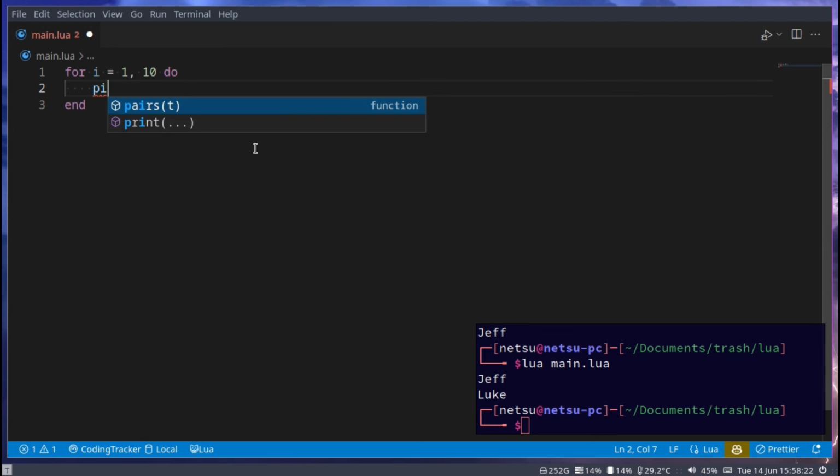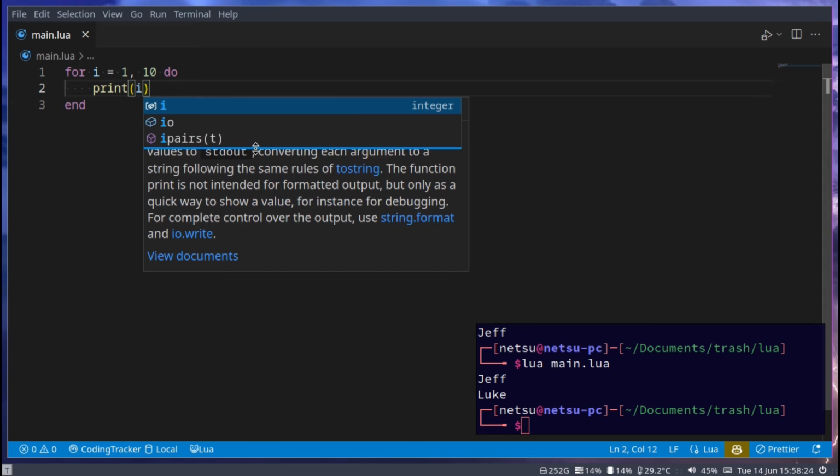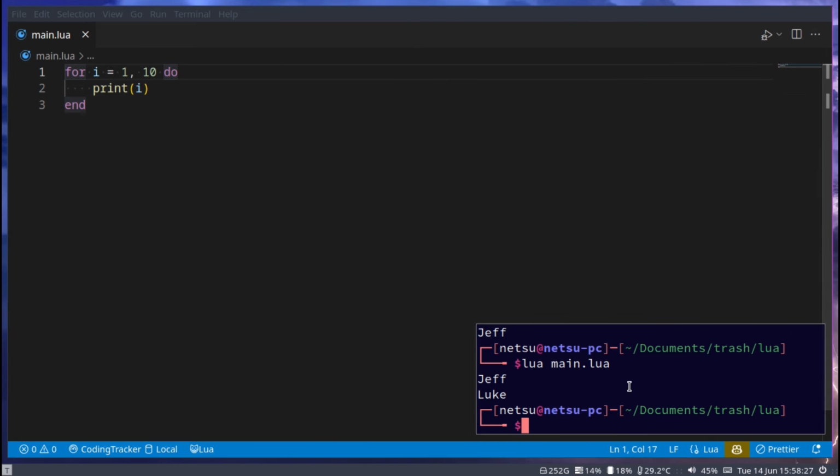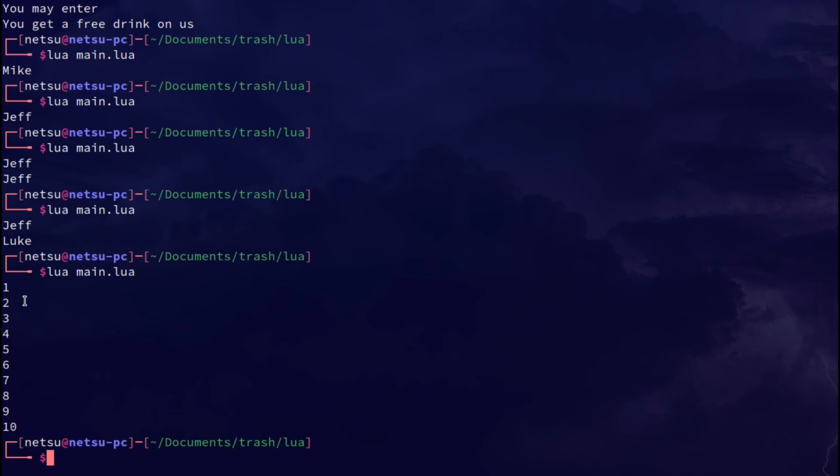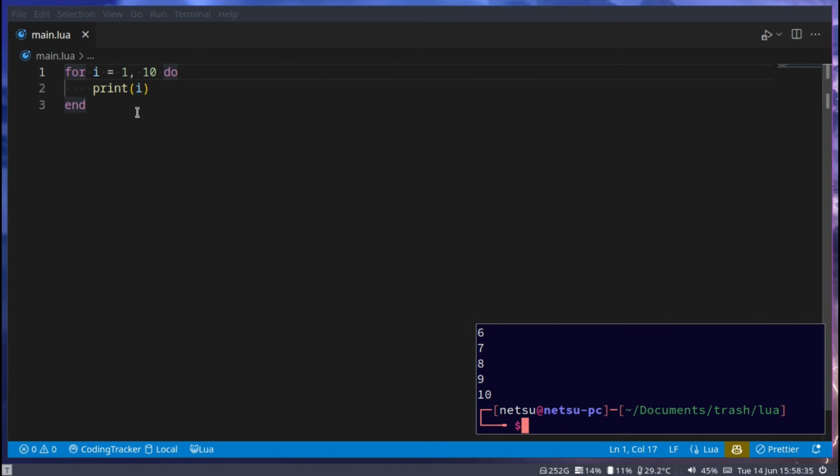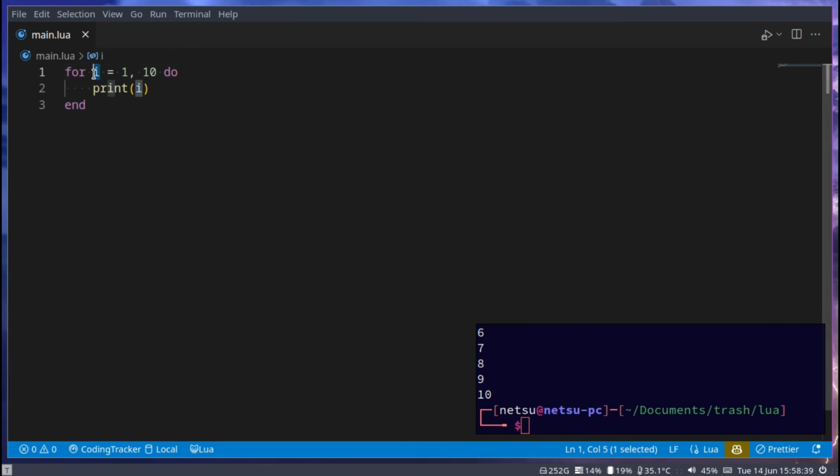And here we can say print I. This will count from 1 to 10 and print it out. So we have 1, 2, 3, 4, 5, 6, 7, 8, 9, 10. From 1 to 10, it will just loop and loop and loop and change this I variable here. You can say how many steps it should take.